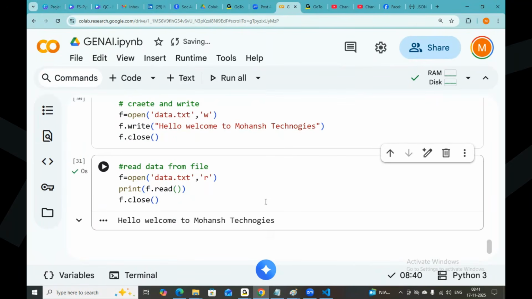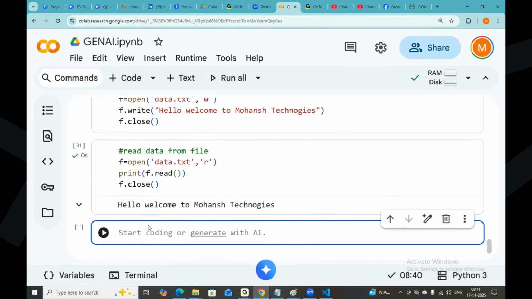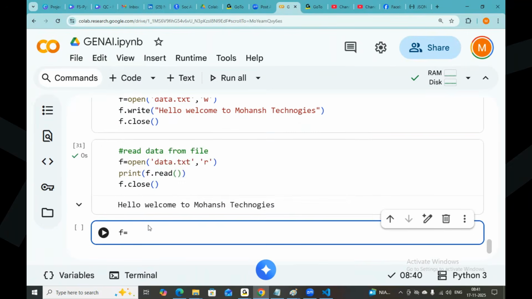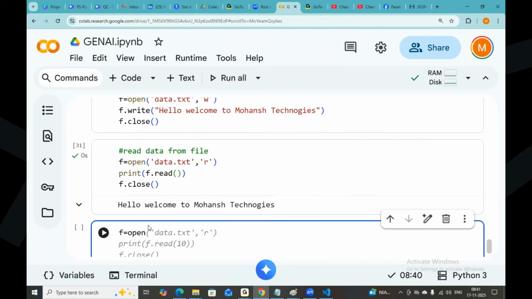The next one, how to append the data for this file. If you want to append the data, again you need to open the file.